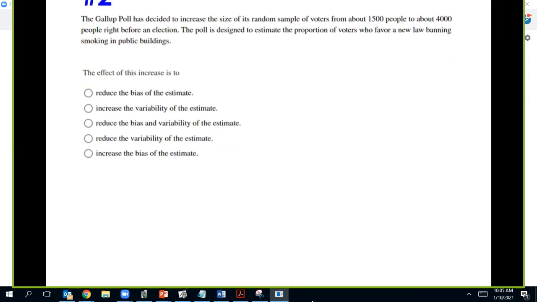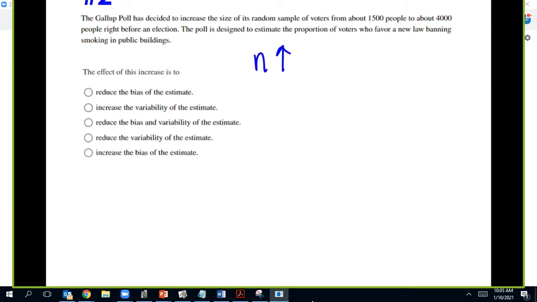Okay, number 2. The Gallup poll wants to increase the size of its sample from 15 to 4,000. What will this increase do? So increasing the sample size decreases the variability, and that's all it does. It doesn't reduce the bias, it decreases the variability. It does not reduce the bias. It doesn't do anything to the bias.